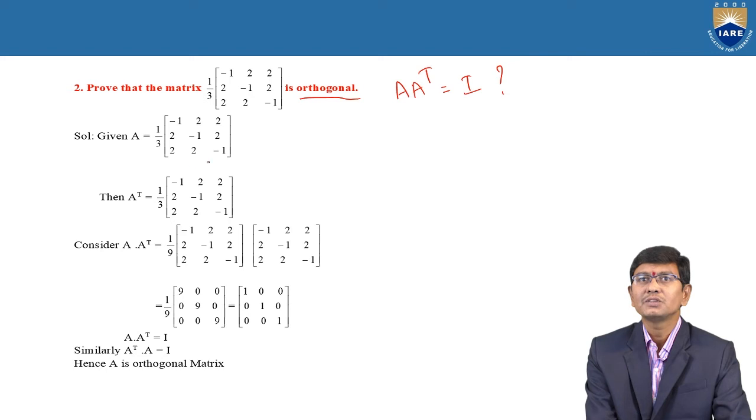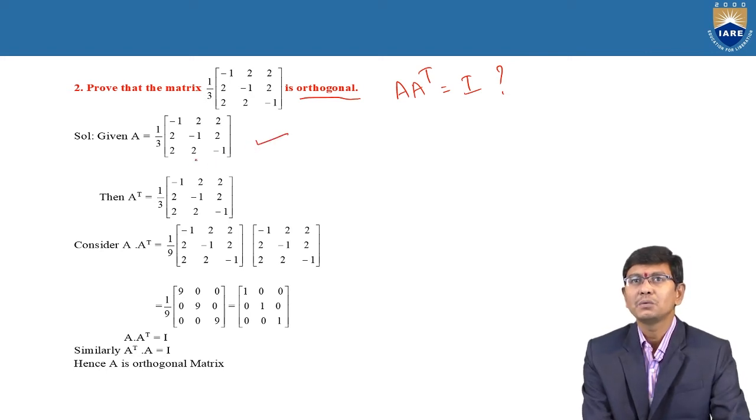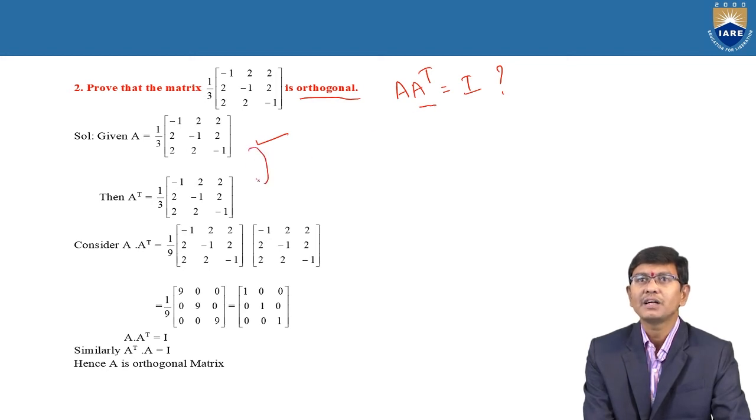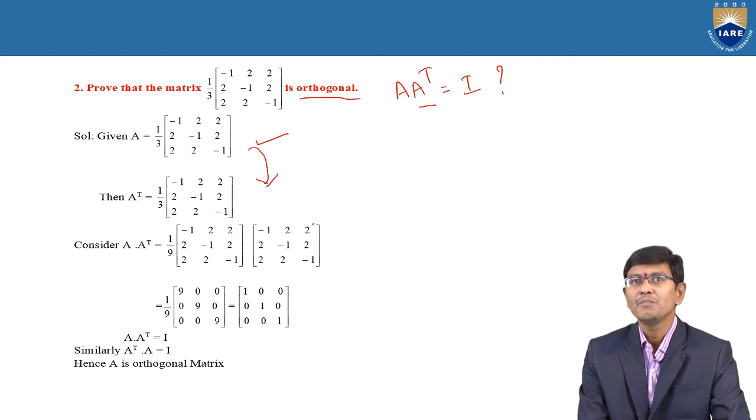Therefore, the given matrix is A equal to 1 by 3 into minus 1, 2, 2, 2 minus 1, 2, 2, 2 minus 1. Next we need to find the transpose of the matrix. The transpose is obtained by interchanging the rows and columns. Therefore, A transpose is 1 by 3 into minus 1, 2, 2, 2 minus 1, 2, 2, 2 minus 1. Clearly we obtain that.